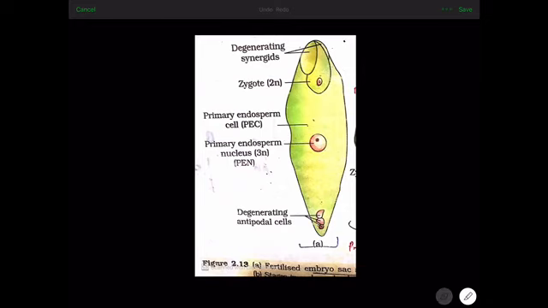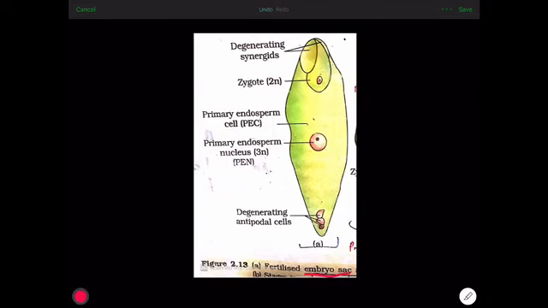This is a diagram of the fertilized embryo sac. After fertilization, how does the embryo sac look? It has zygote instead of egg. Synergids degenerate. Antipodal cells also degenerate. This cell, which was earlier known as the central cell, is now known as the primary endosperm cell or PEC. And the polar nuclei are not there. They fuse with the second male gamete to form the primary endosperm nucleus or PEN. So thus you can compare unfertilized embryo sac and fertilized embryo sac.